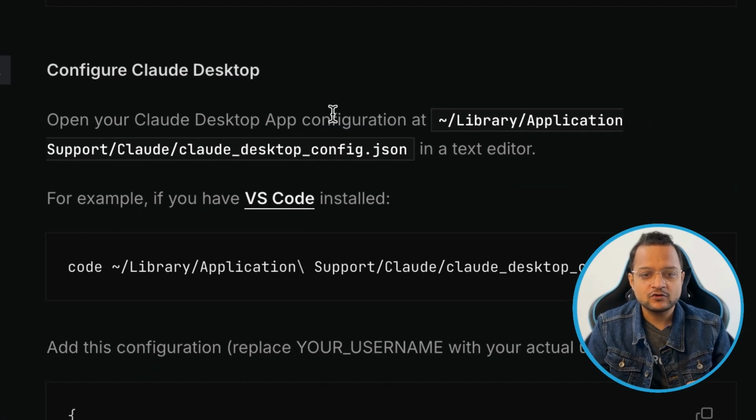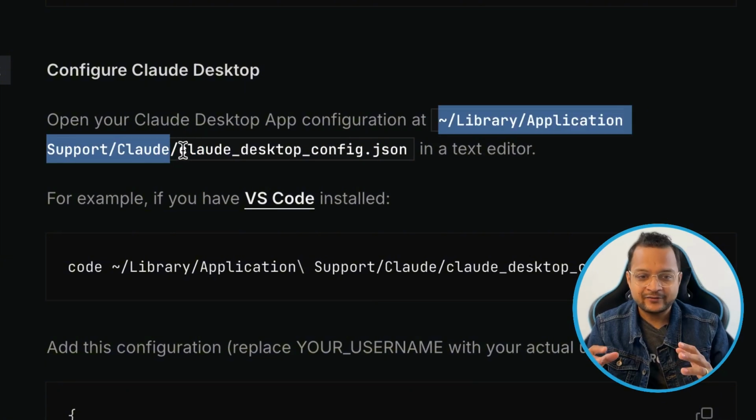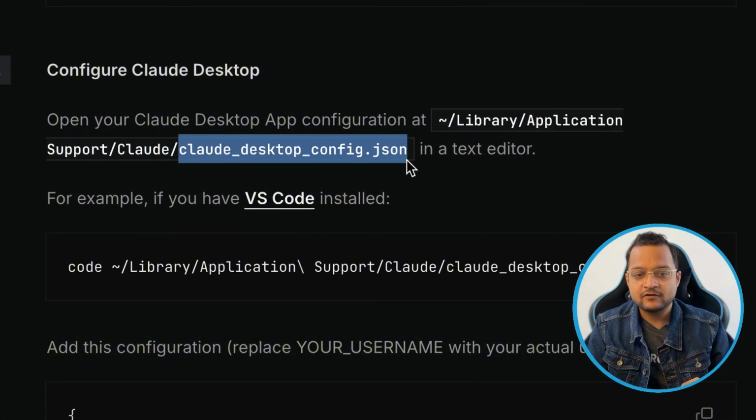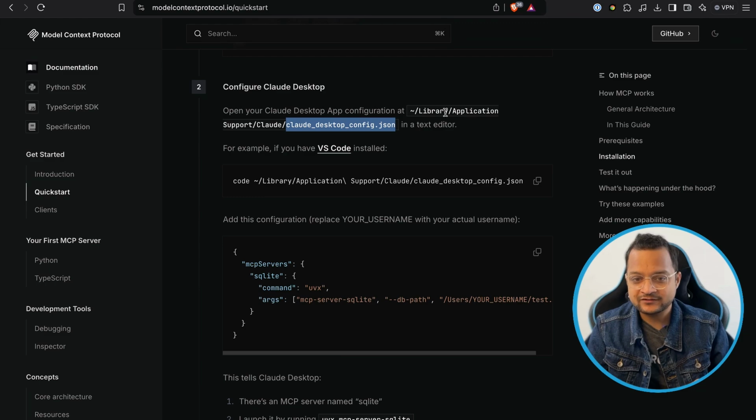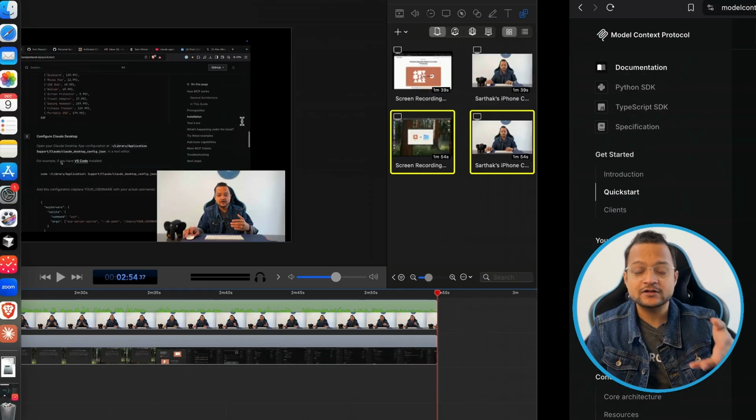You will see, if you are using macOS, you can visit this directory and create this kind of file where you put all the configuration. So first, let's go to Library, Application Support, and then Claude.